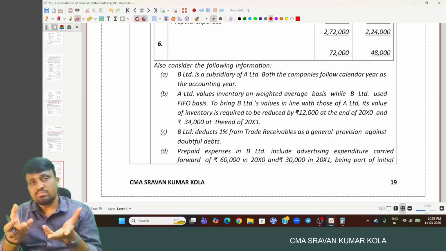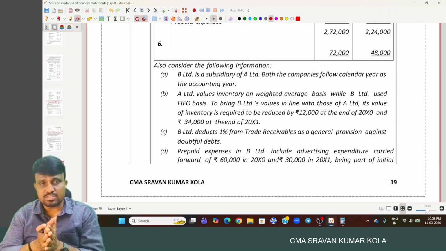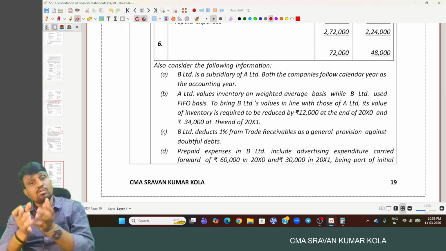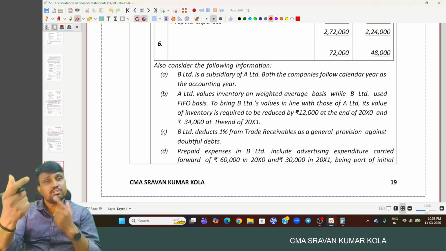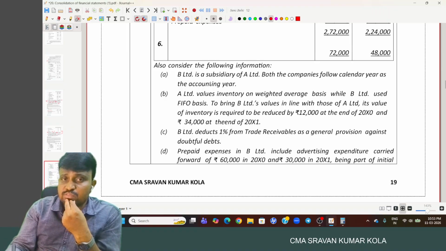That means the problem is provided in a combination of two concepts. Till now we discussed the consolidated balance sheet and the consolidated profit and loss statement. Along with that, the case where uniform accounting policies are not followed is clubbed with the previous problems. Okay, so be careful. Also consider the following information.